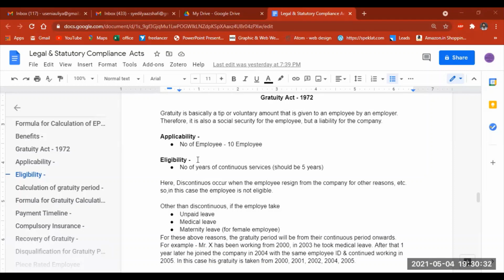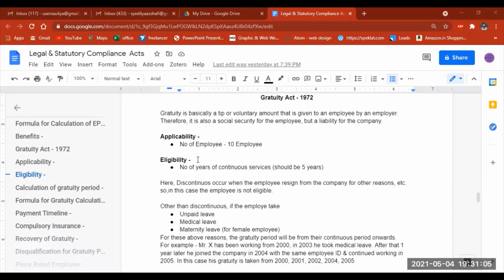And regarding eligibility for the employees, it is not that every employee will get this gratuity benefit. It is for those employees who have the number of years of continuous service in the organization, which means they work in the organization continuously without jumping from one organization to another.